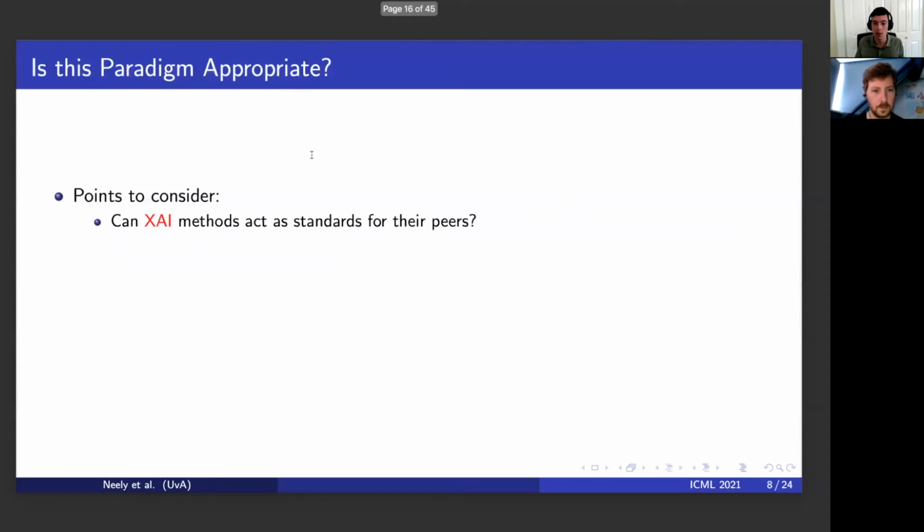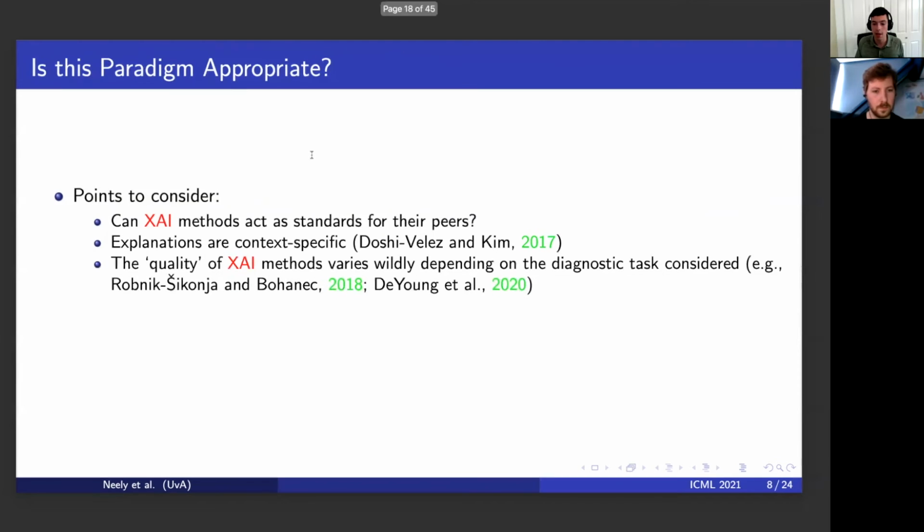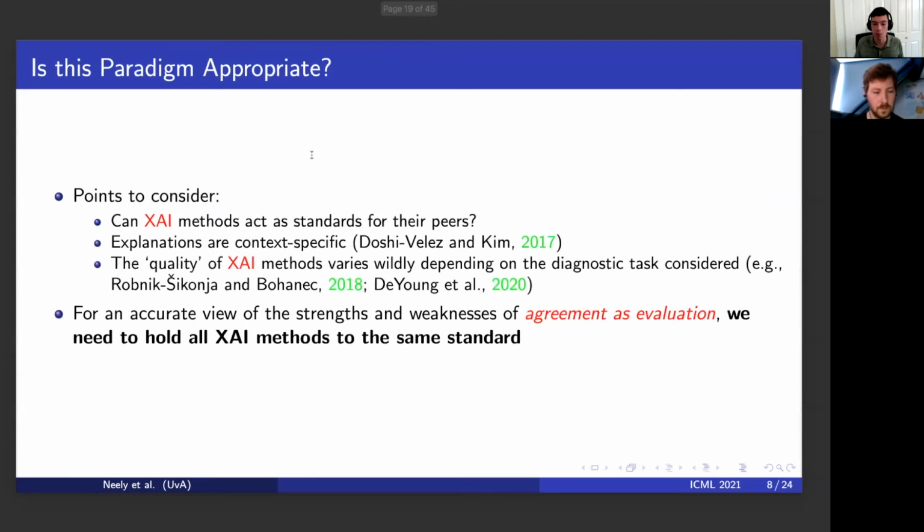This paradigm makes a key assumption, that XAI methods can act as standards for their peers. But it might not be appropriate to expect XAI methods to agree with each other, particularly since these methods are context-specific and since their performance varies depending on the diagnostic test considered. For a more accurate assessment of this paradigm's validity, we need to hold all XAI methods to the same standard.